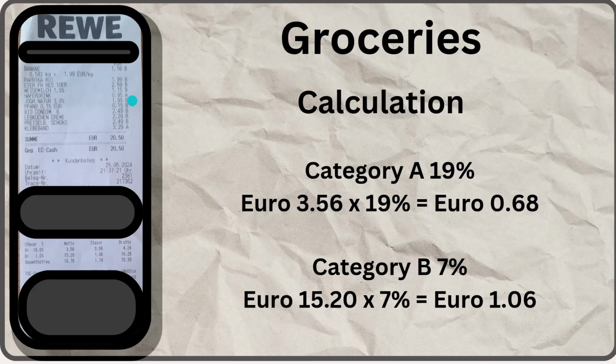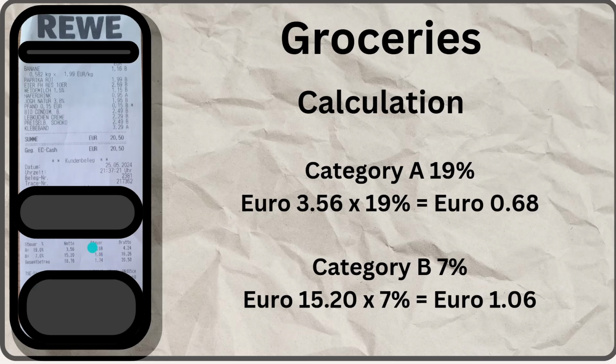Alphabet A, alphabet B. And what I want you to notice here is these two categories. This area talks about how much tax was applied on category A, which means standard rate 19%, and category B, which is a reduced rate. And this was the total 3.56 and 15.220 euros, which is without including the taxes.